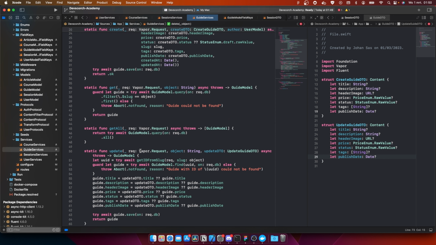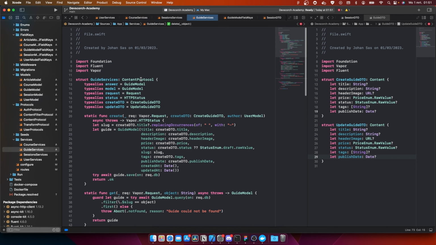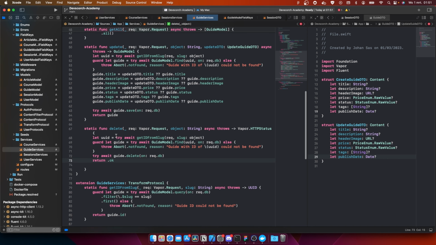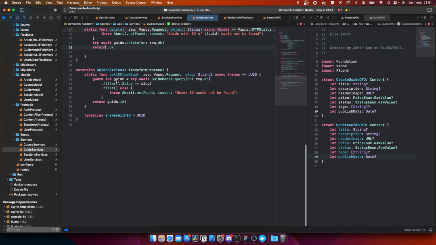The only service that is still left at the moment is going to be the article service, because the article is actually one of the bigger models, so it's going to be a little bit more work. After we finish the backend services, the content services, and the content protocol, we're going to create another protocol and extend on that. Then we are going to write the services for the front end, for the user, and what they're going to get and how they're going to filter it. We also have to work on the auth system for that. But we're going to do that in another video.